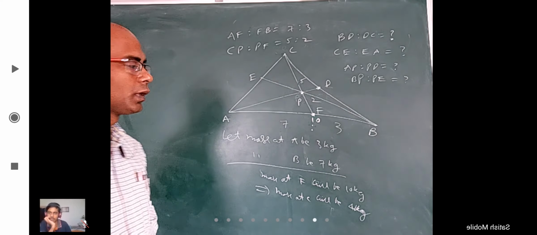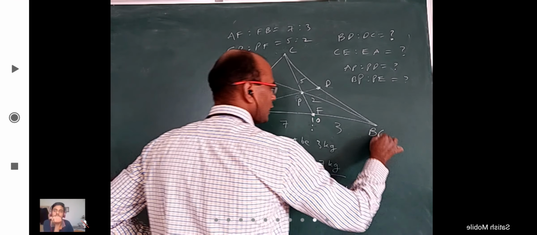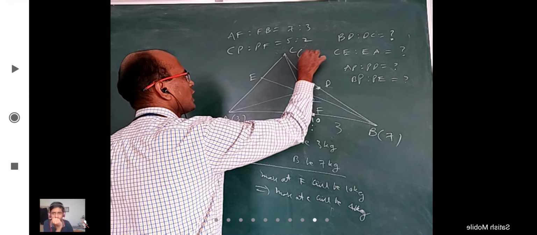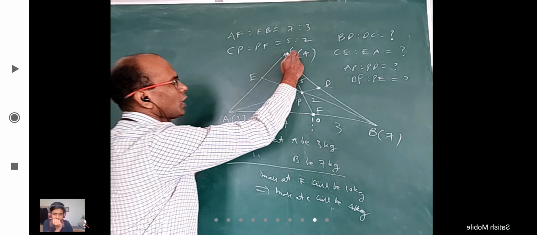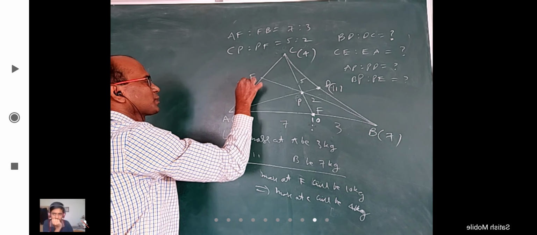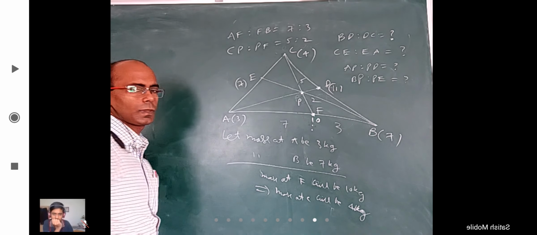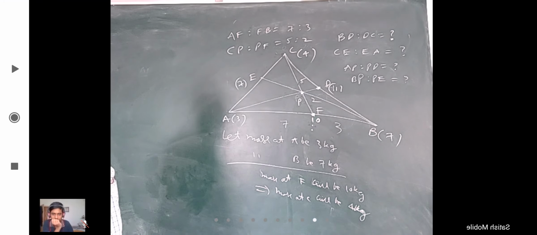Okay. So now it is very simple. I have a mass of 3 kg here, I have a mass of 7 kg, I have a mass of 4 kg. I can remove these two and keep 10 here, or remove these two, keep 11 here, or remove these two and keep 7 here. Okay. Once I know all the masses everywhere, things are very, very easy.